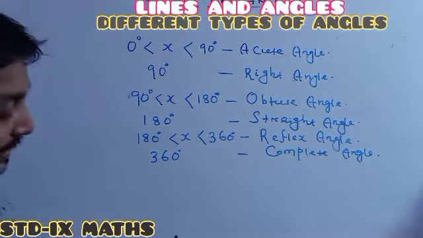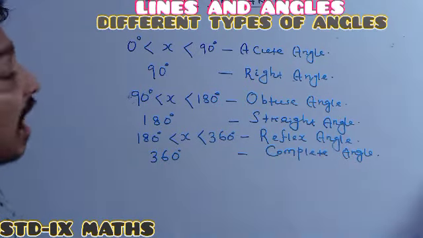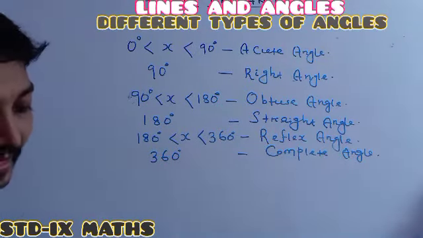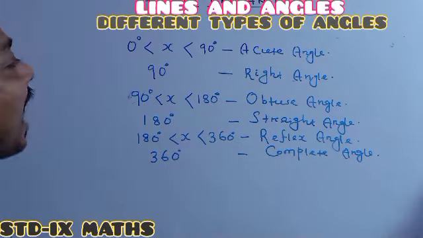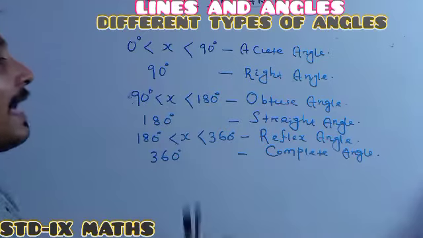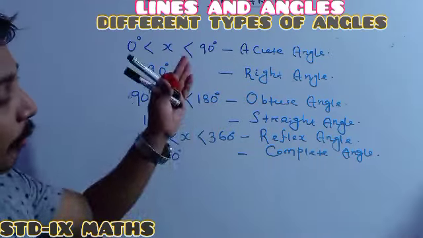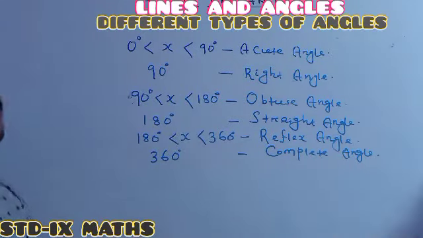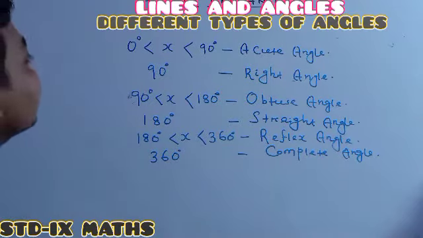Now I am showing with pictures how the acute, right, obtuse, straight, reflex and complete angles look.